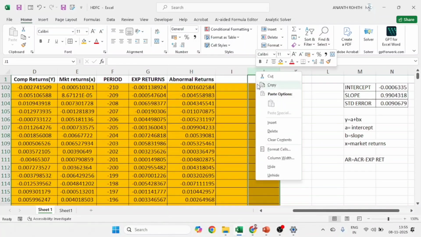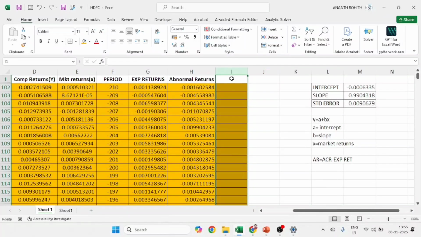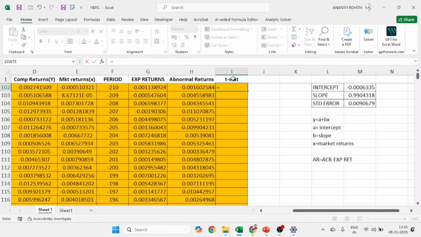Now I will select this unwanted column. One more column is there, called T statistic. I will be observing whether these abnormal returns have any significance or not. So I will calculate abnormal return divided by standard error. That is the T statistics formula here.